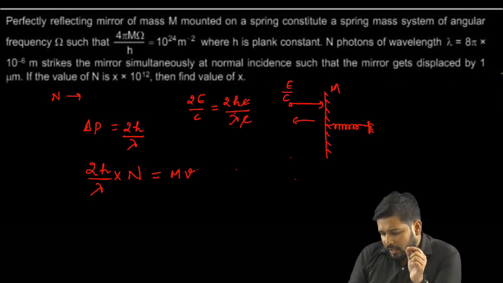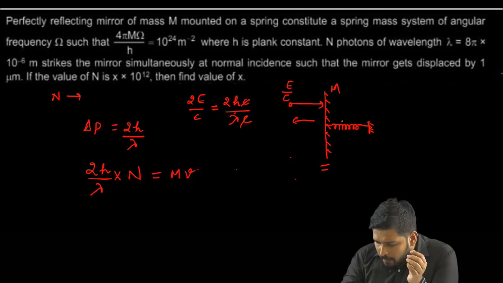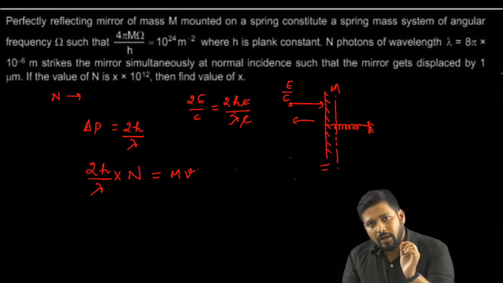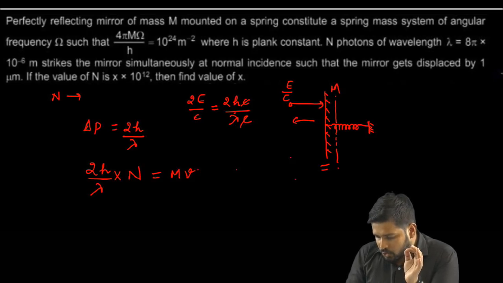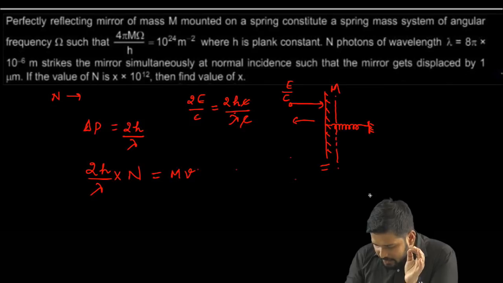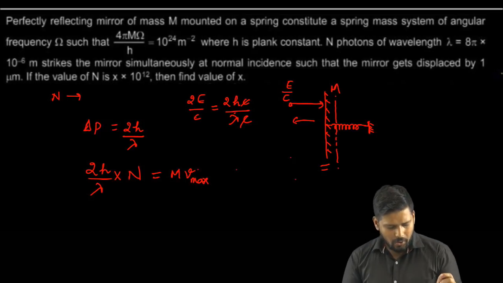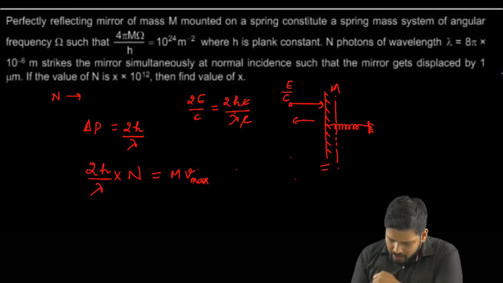But if you notice one thing, at this point of time, let us say the spring was in its relaxed condition, in its mean position, and when it was compressed, it came somewhere over here. Till what time will it get compressed? Till it is being pushed, and a point will come where it will reach maximum velocity, and at that point this spring will stop, right? So I can write this V as V max.